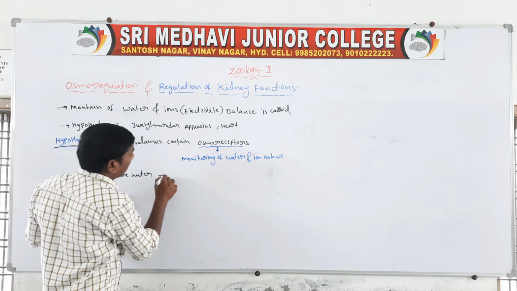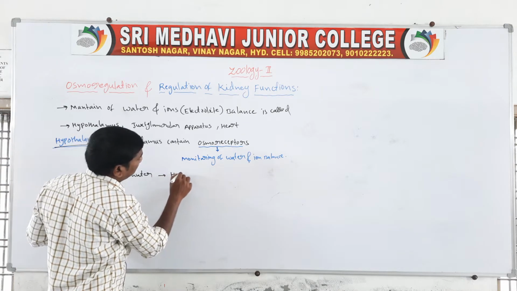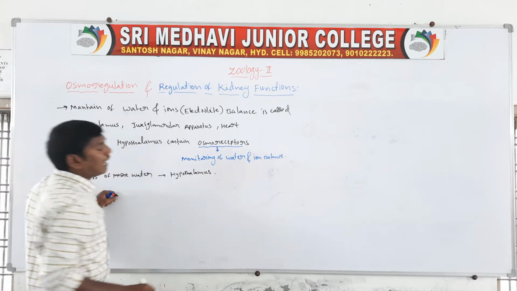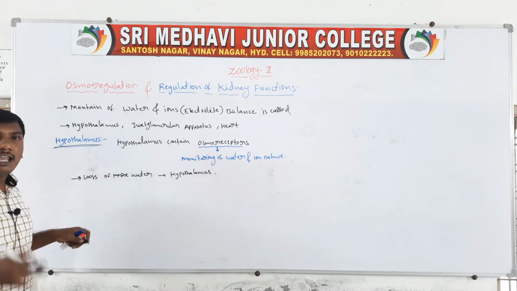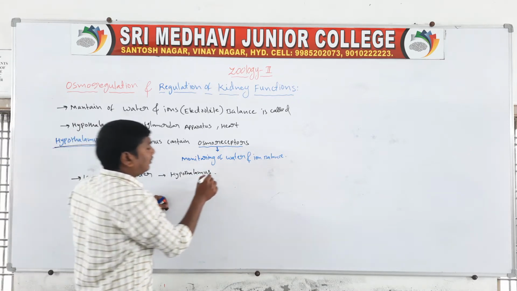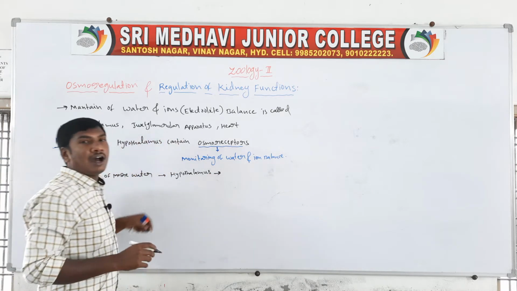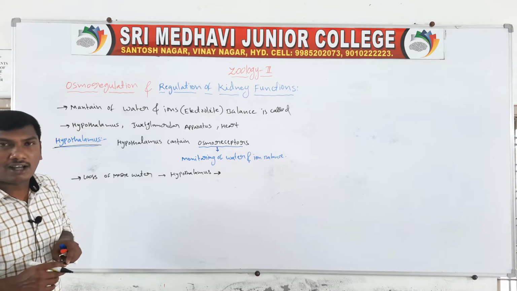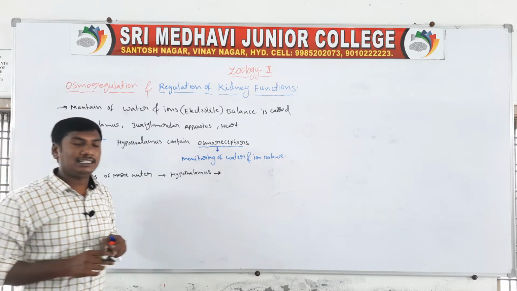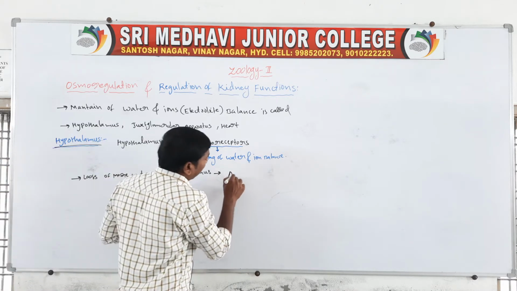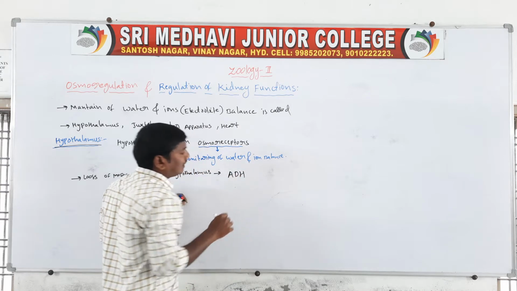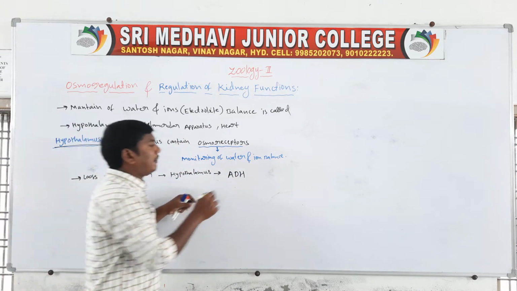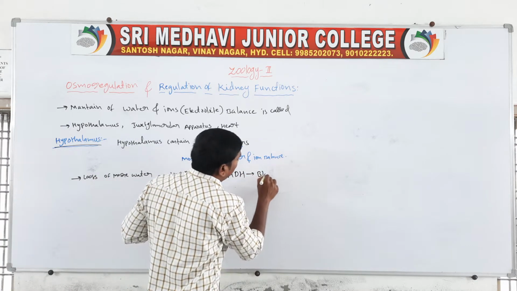The hypothalamus is activated, and it releases the antidiuretic hormone, ADH, into the blood.